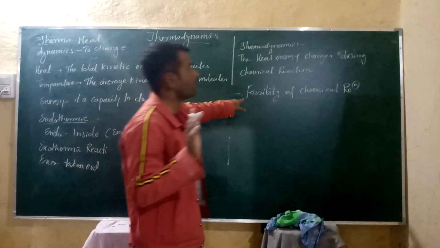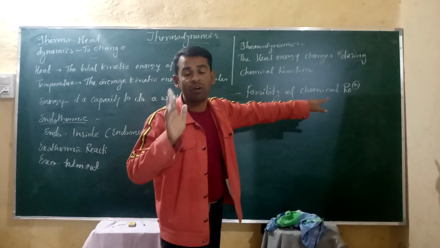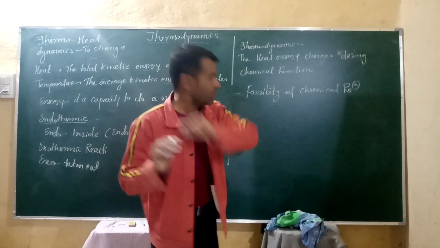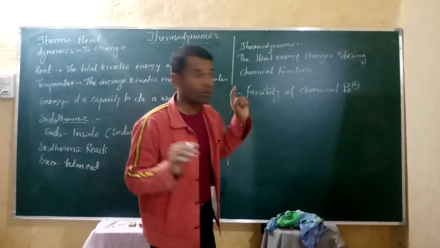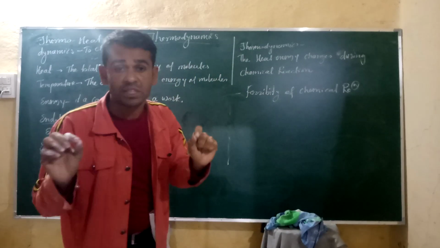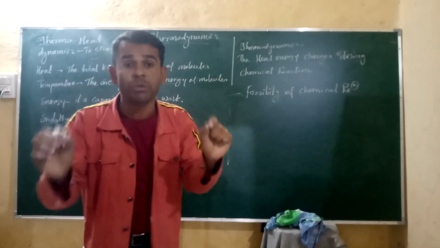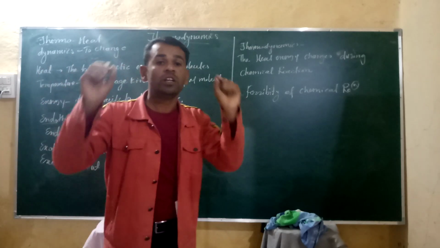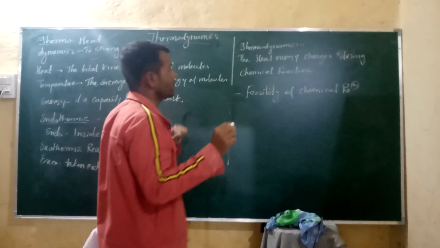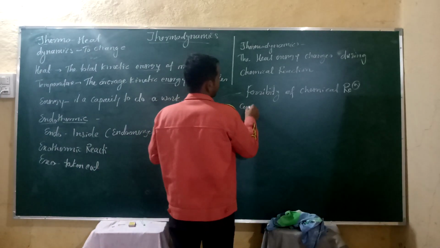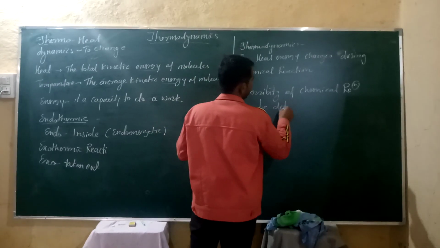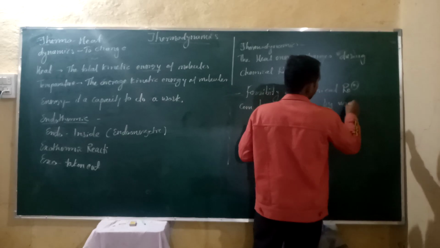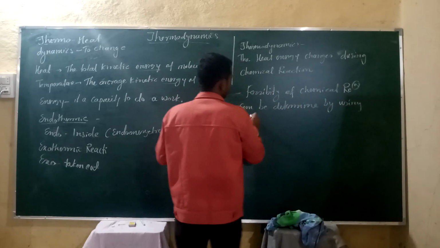So feasibility of chemical reaction. The feasibility of chemical reaction can be determined by chemical thermodynamics. Look, what we have to understand in thermodynamics is that the feasibility of a chemical reaction can be determined by using chemical thermodynamics.